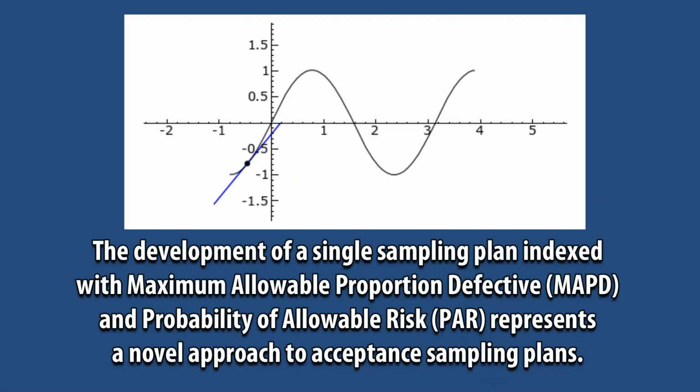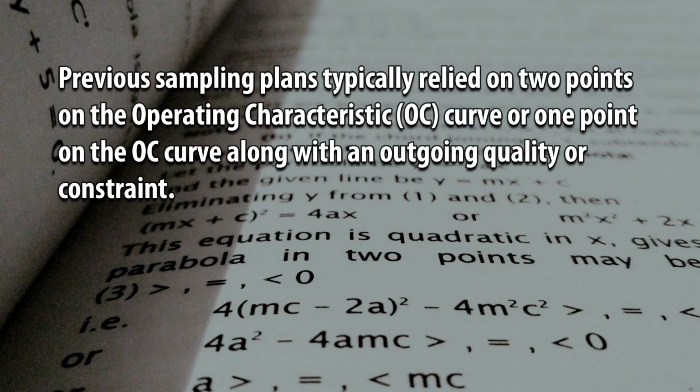The development of a single sampling plan indexed with maximum allowable proportion defective, MAPD, and probability of allowable risk, PAR, represents a novel approach to acceptance sampling plans. Previous sampling plans typically relied on 2 points on the operating characteristic (OC) curve, or 1 point on the OC curve along with an outgoing quality or constraint.